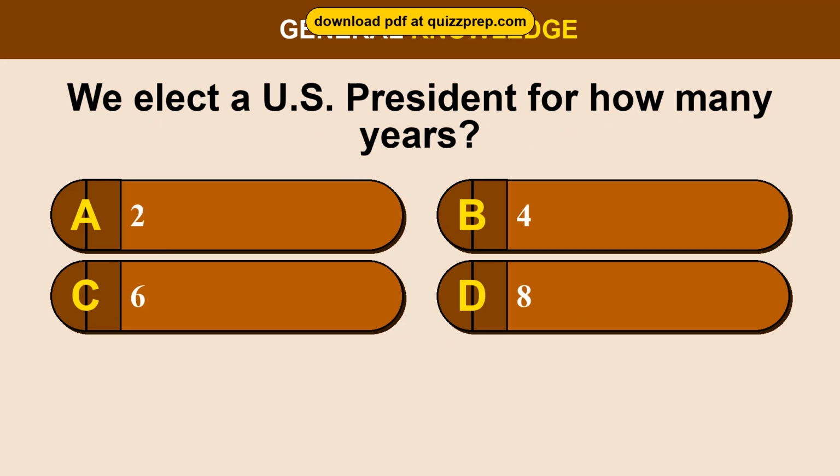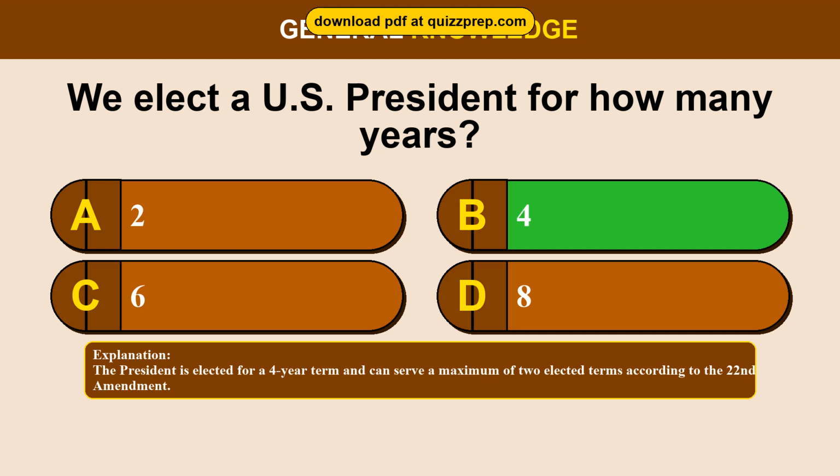Question 9. We elect a U.S. president for how many years? Option A. 2. Option B. 4. Option C. 6. Option D. 8. The correct answer is option B. 4. The president is elected for a 4-year term and can serve a maximum of 2 elected terms according to the 22nd Amendment.